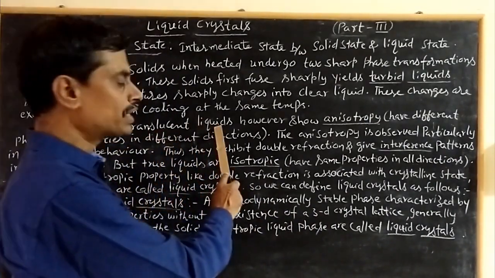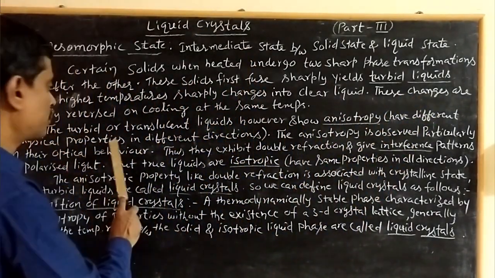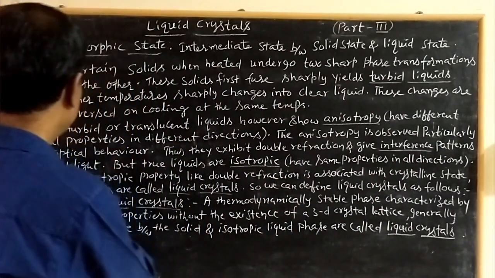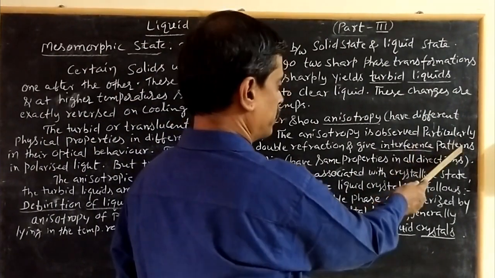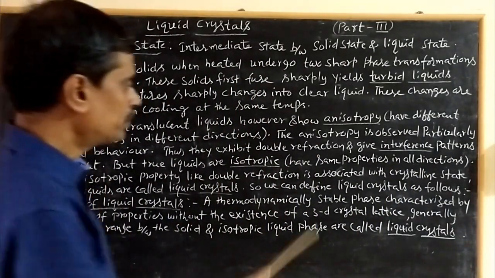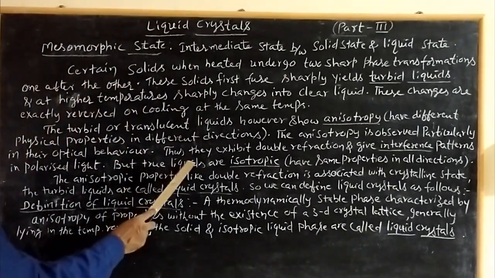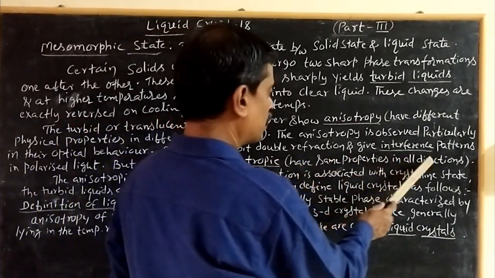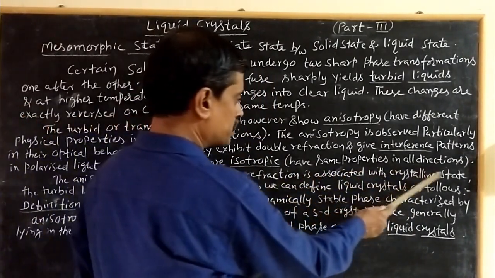The turbid or translucent liquids, however, show anisotropy. Anisotropy means having different physical properties in different directions. The anisotropy is observed particularly in their optical behavior. Thus, they exhibit double refraction and give interference patterns in polarized light. But true liquids, as we know, are isotropic in nature, that is, they have the same properties in all directions. The anisotropic property like double refraction is associated with the crystalline state.